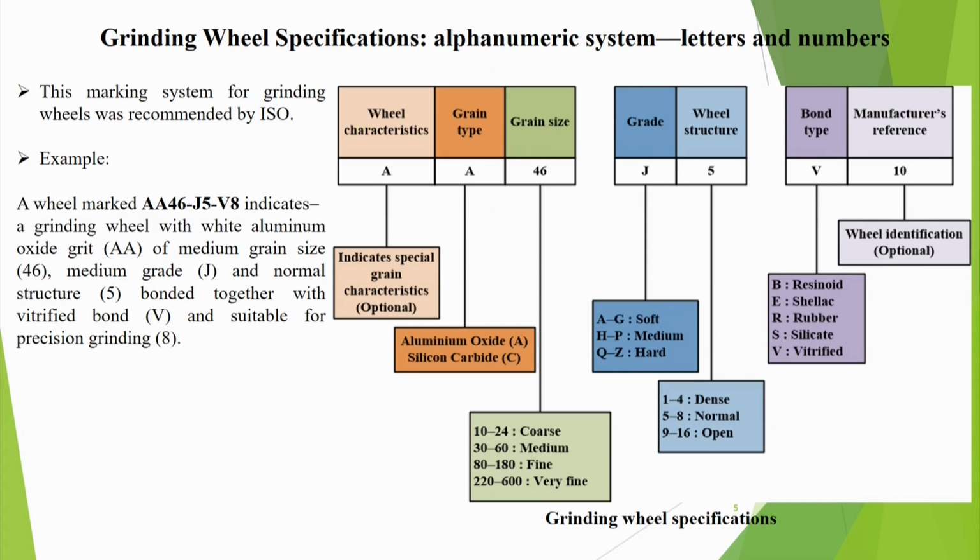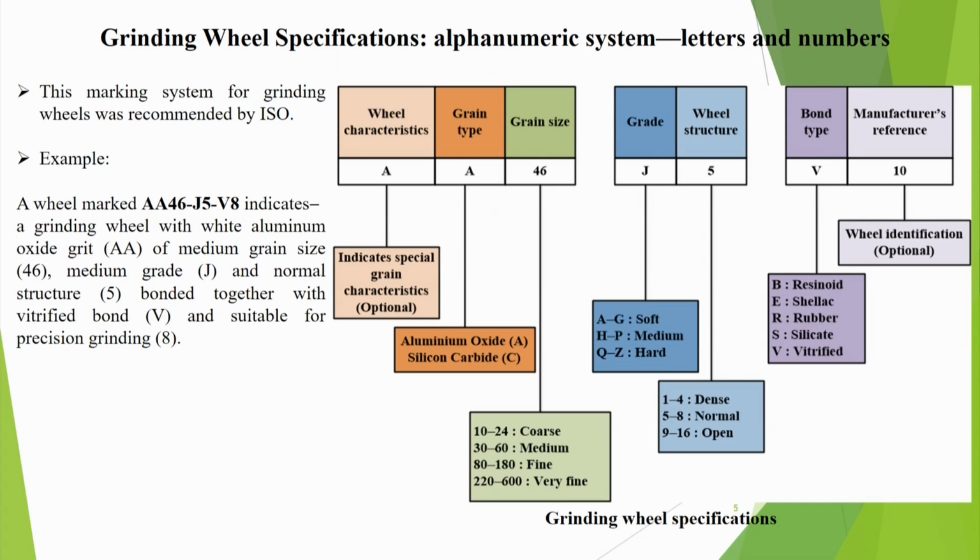B is soft, but less soft than A, like that A, B up to G. Then H to P is medium, and then Q to Z is hard. So, here I hold it in J: A, B, C, D, E, F, G, H, I, J. So, that means it is of the medium